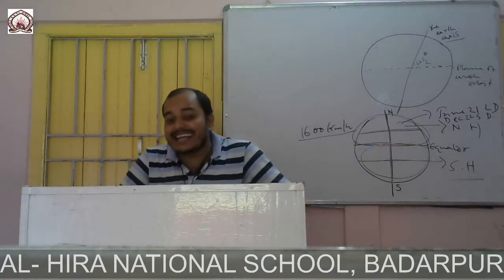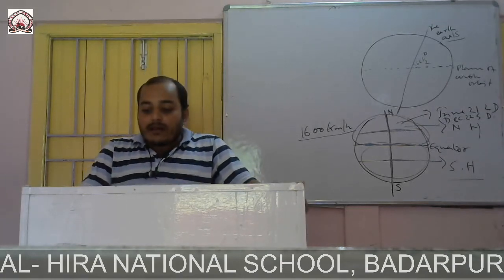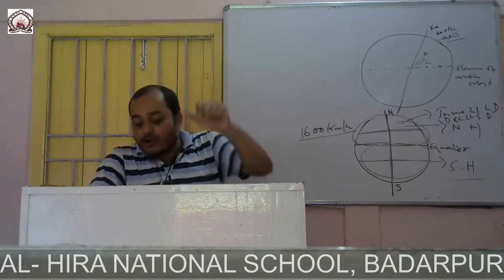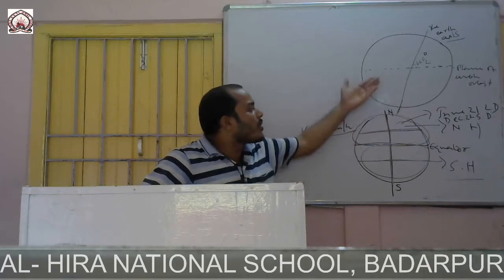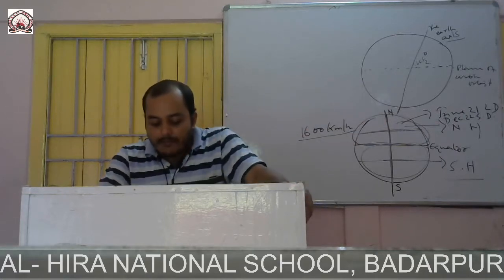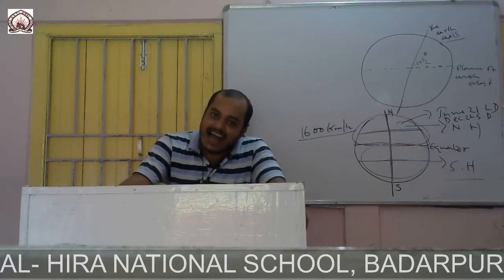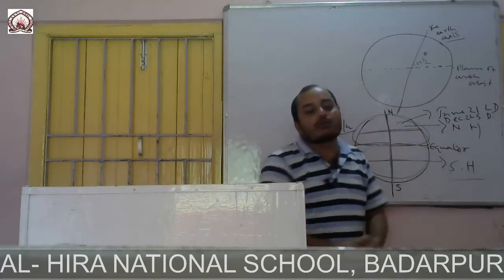These days and nights are equal at the equator. From the equator, when one moves towards the poles, the duration of the days and nights increases or decreases, moving towards the north or south pole.